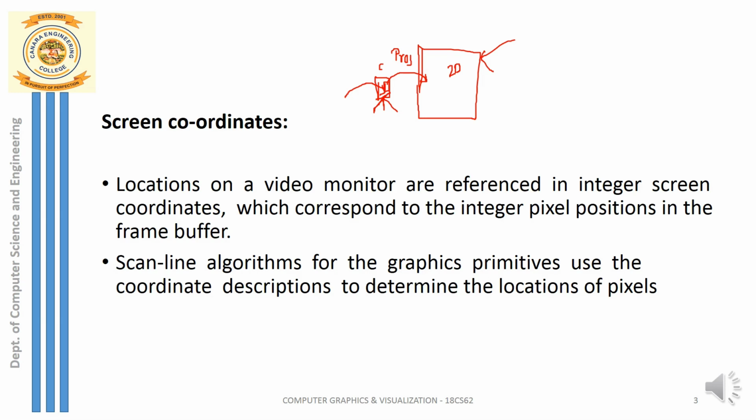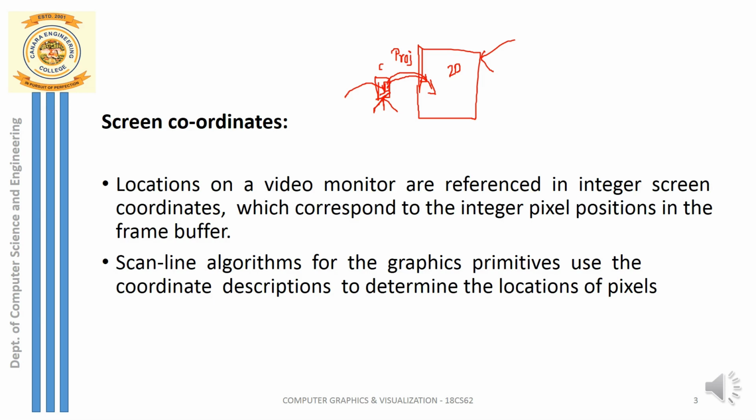Now finally, where do I have to obtain the image of the object? The image of the object should appear on my screen. The screen is a computer screen, which is again a 2D screen, and this transformation from camera to 2D screen, I call it a projection. So you can call it a 2D projection or 3D projection. My screen is basically a 2D screen, onto which I can project the image.